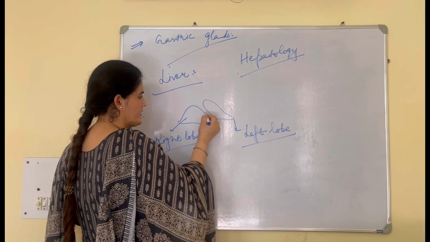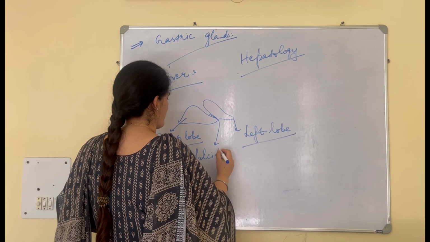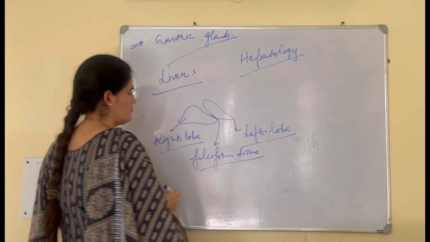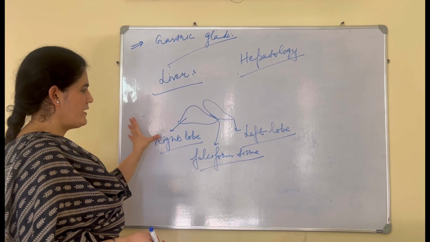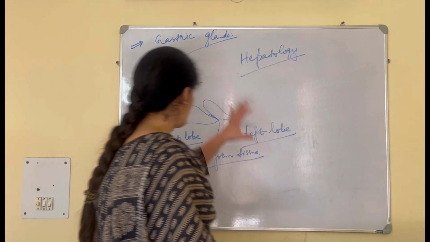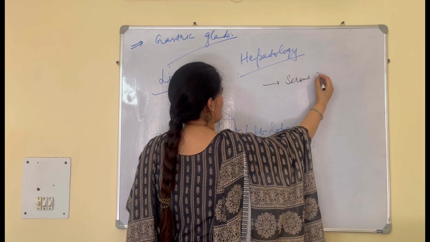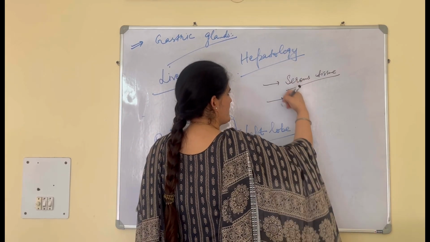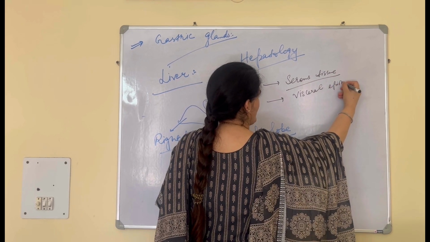The right lobe and the left lobe are divided by the falciform tissue. In between there is a connection, a tissue, that is the falciform tissue. And students, the outer lining of the liver is covered by a serous covering, which is known as visceral epithelium.